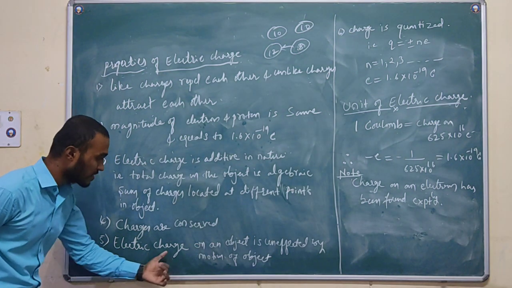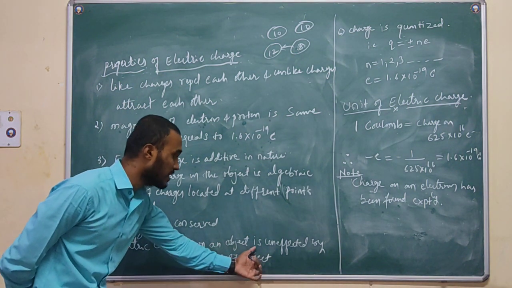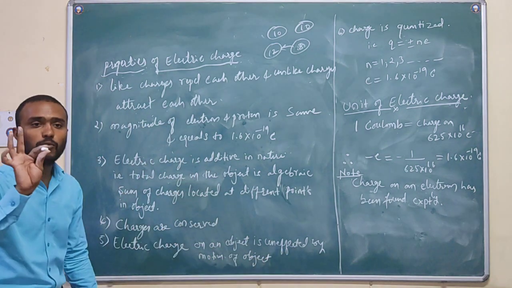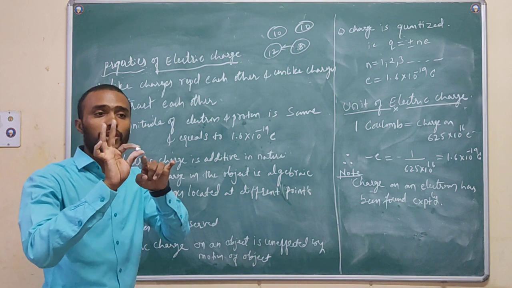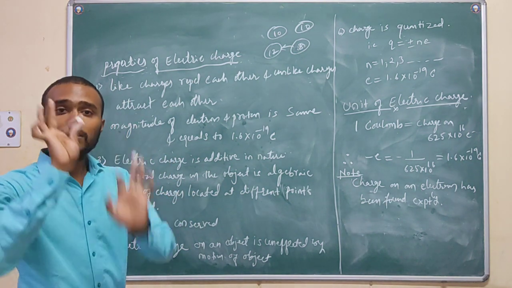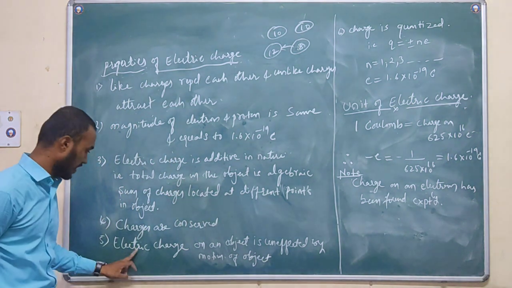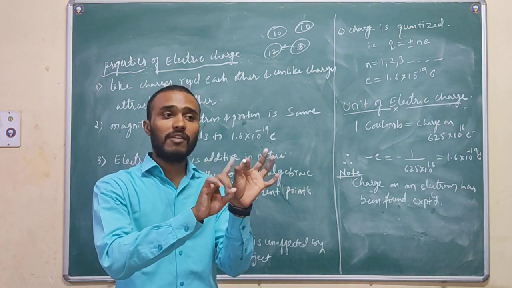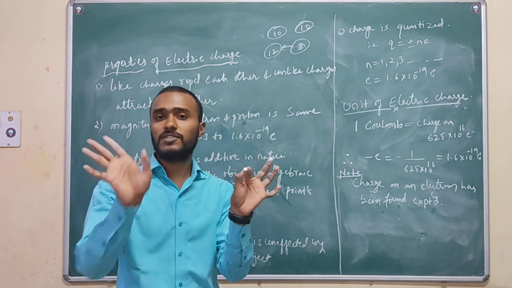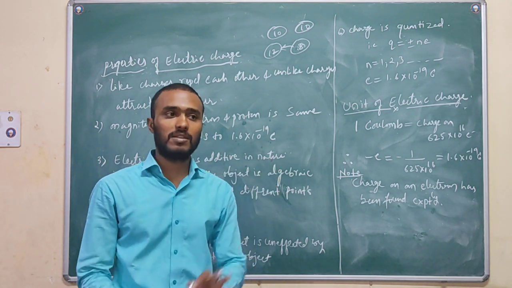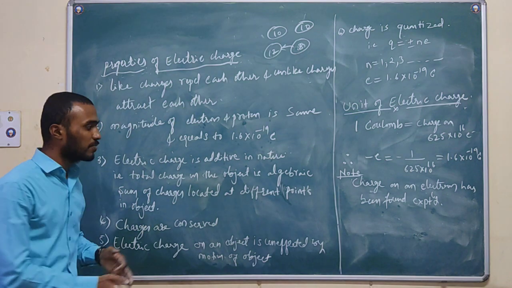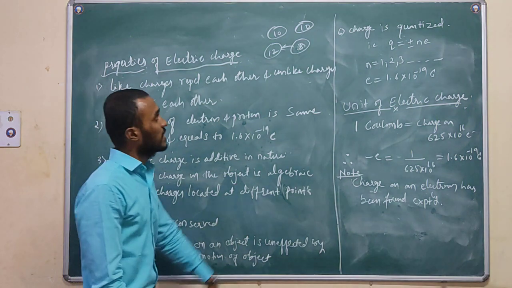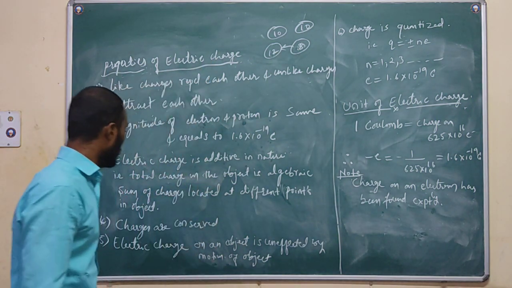See, the electric charge on an object is unaffected by the motion of the object. For example, this body is in motion. The motion of this body does not affect the electric charges on it. The body moves from here to here, and it does not affect the number of charges, right? It remains the same. We have already discussed all those things, but when we analyze, we will get all this, right? So these are some